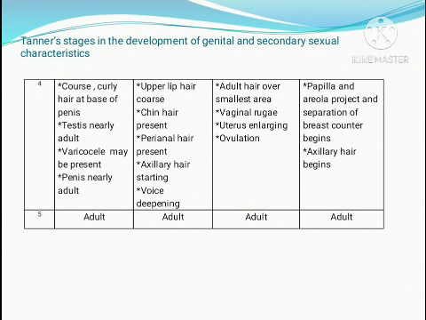So these are the changes that we can see according to Tanner. Tanner has divided it into 5 stages. The first stage is the pre-pubertal stage itself, and the last stage is adult, and the changes are happening in the second, third, and fourth. That is in a nutshell all the changes happening in the development of the secondary sexual characters in the child.